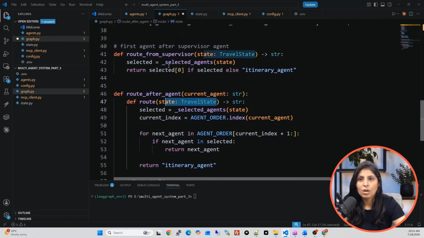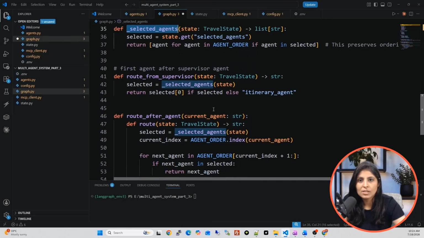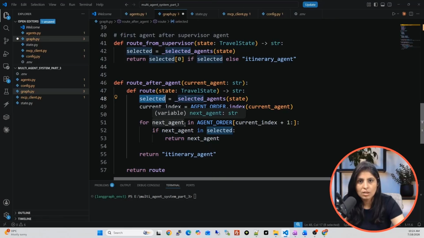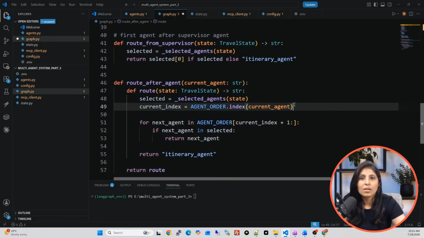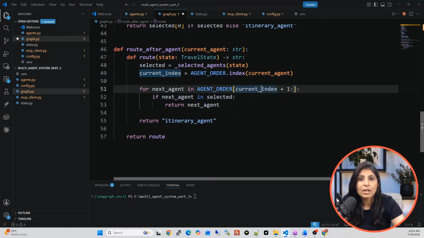See, first of all, from selected agents, from this we are getting the list of agents as per the agent order, and we are storing it in this. Then we are getting the index of agent. Then what we are saying, see, current index plus 1.